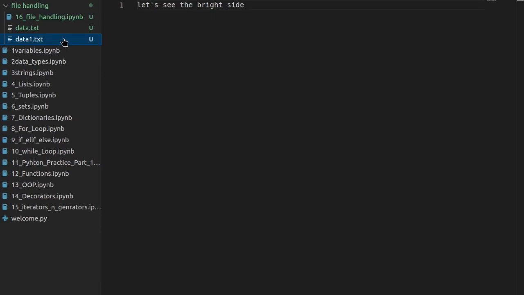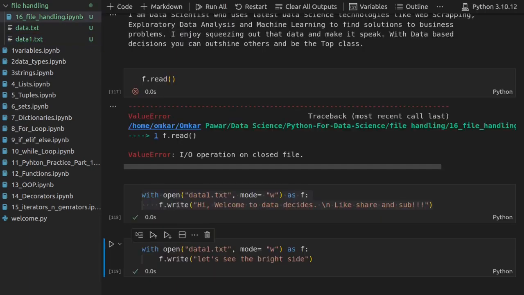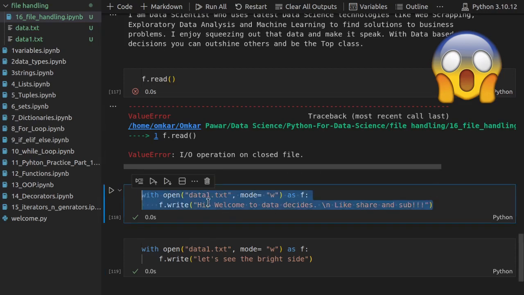Oh my god, what happened? Where is the welcome to data decides and like, share, subscribe? It is not here anymore. So whenever you open any file in write mode, it overrides the existing data in your file. That means whatever data you had previously will get lost.